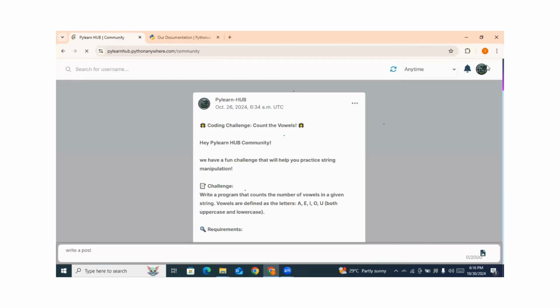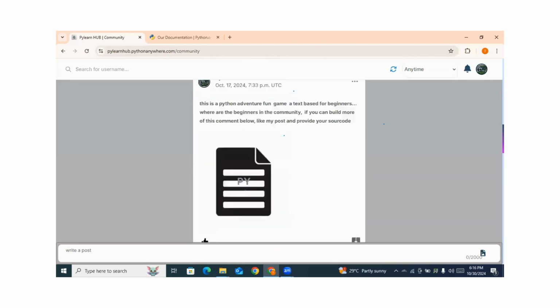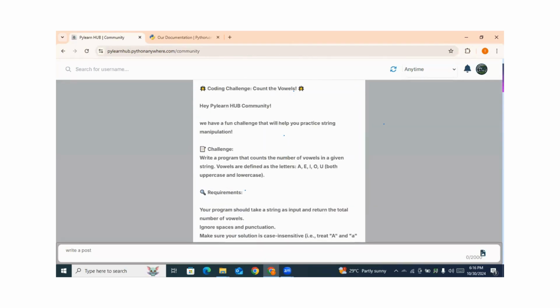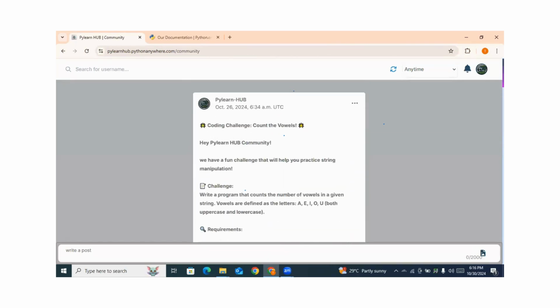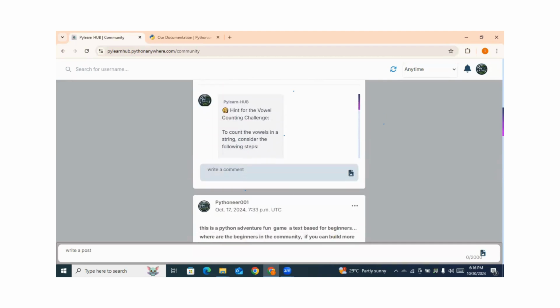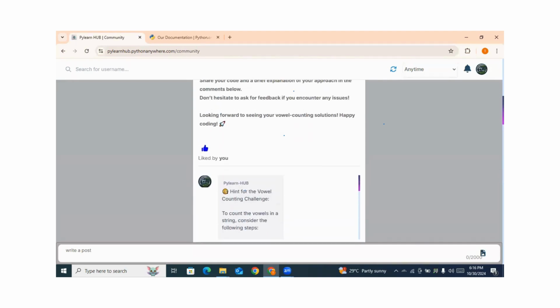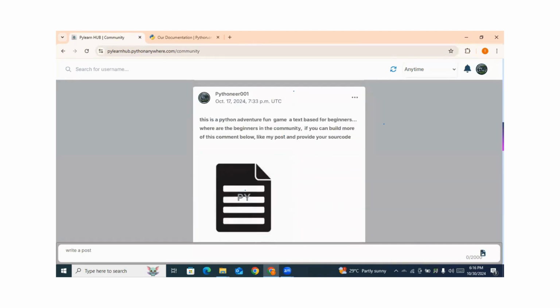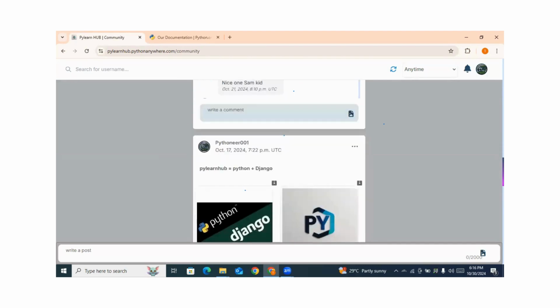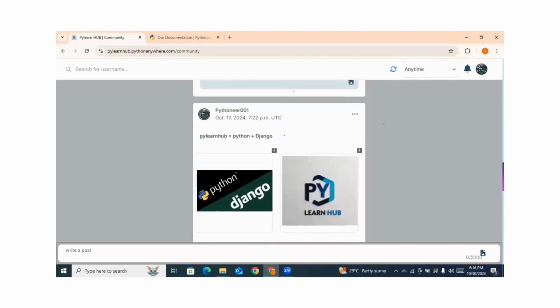Now, we also have a community. If you have an error code, you can create a post, you can like a post, you can comment on a post, and you can solve an error in a user's post.